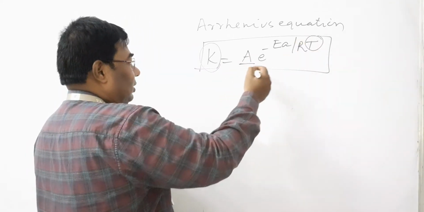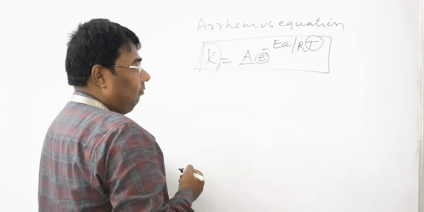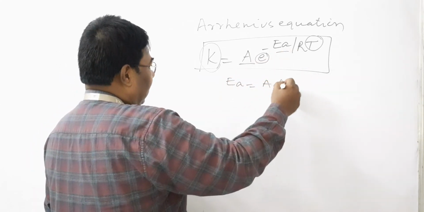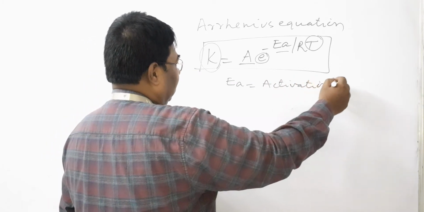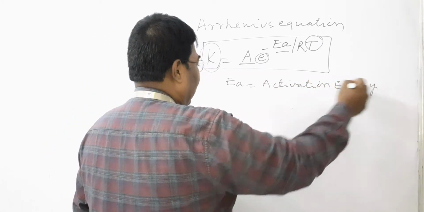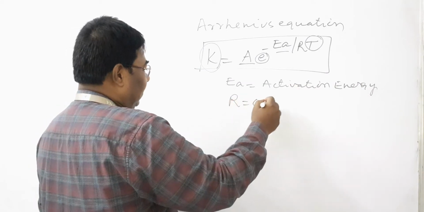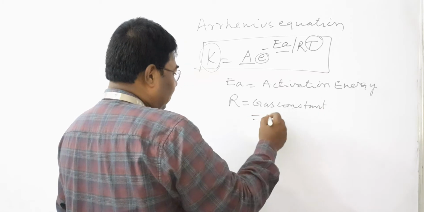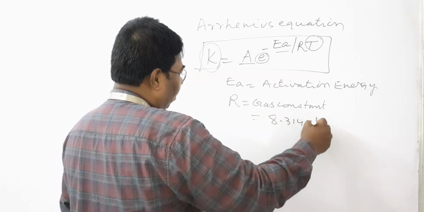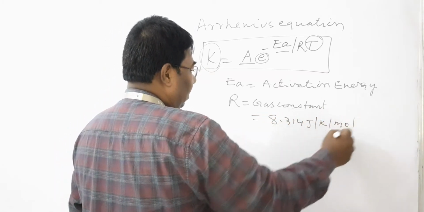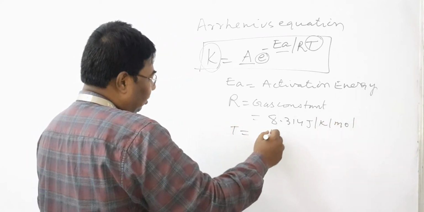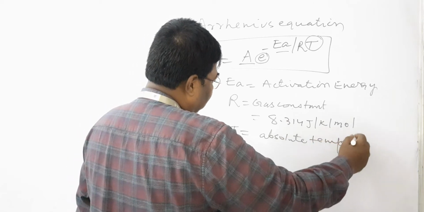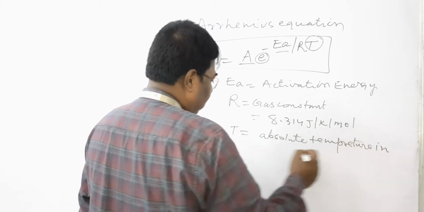Here A is a constant, e is the exponential factor, and Ea is the activation energy. R is the gas constant, and its value is 8.314 joule per Kelvin per mole, and T is the absolute temperature in Kelvin.